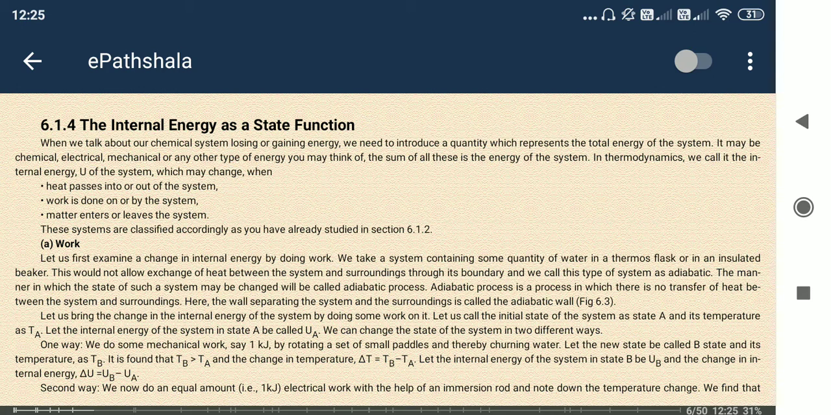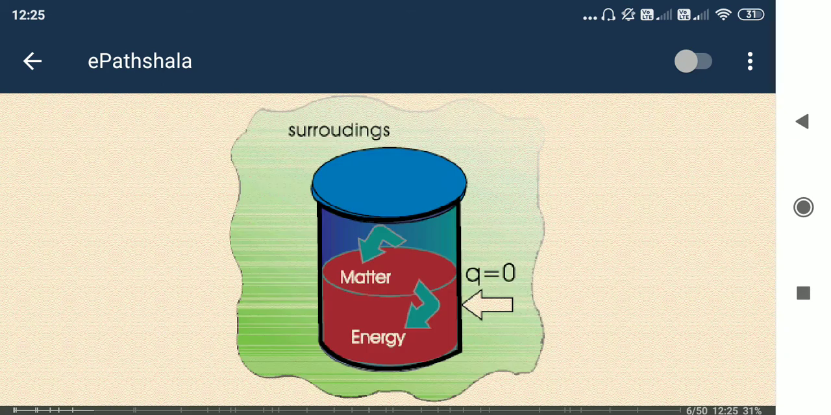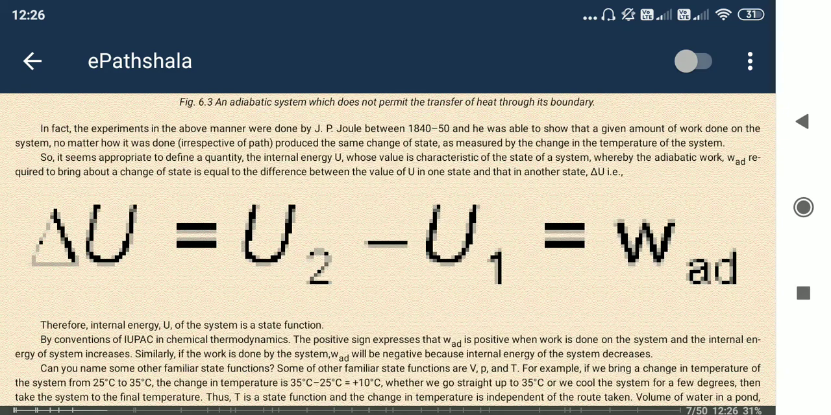Internal energy is written as U, so change in internal energy is delta U. Okay, so next one. See here what is happening. Surroundings, matter, energy inside. Q equals 0 means no supply of heat. Q is heat here, so no supply of heat. So here delta U is equal to work done.